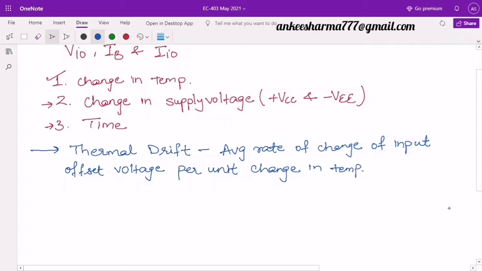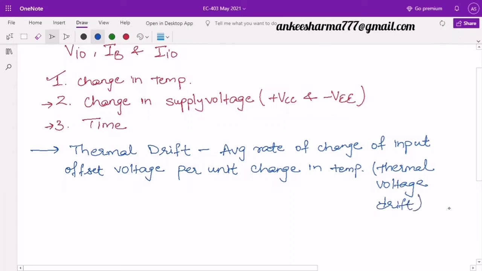It is called as thermal drift, and when we say this for the input offset voltage, we call it thermal voltage drift. It means there is drift in the voltage due to the temperature.